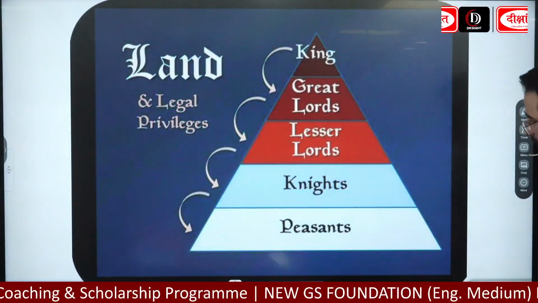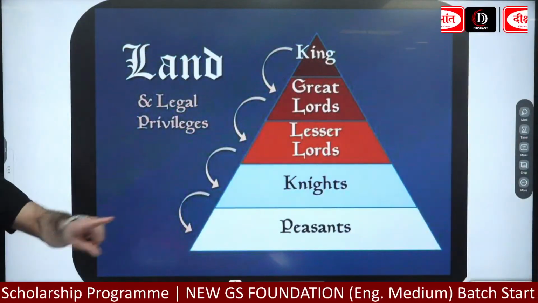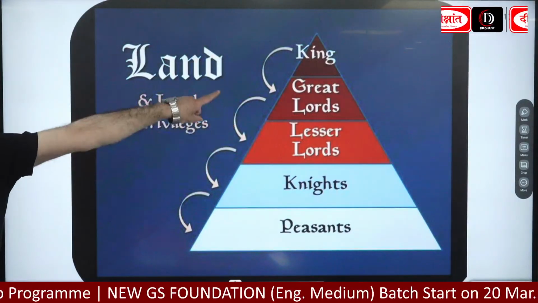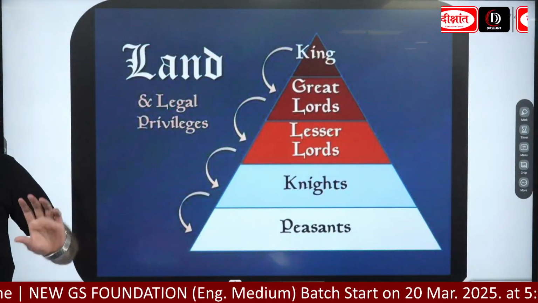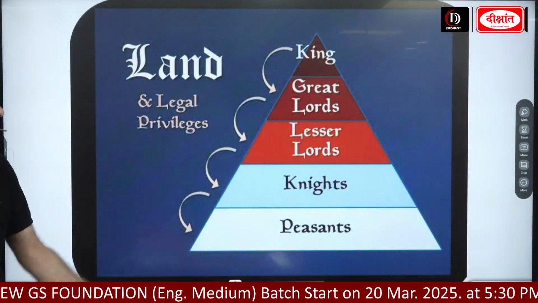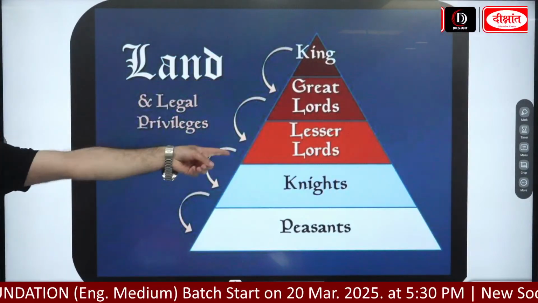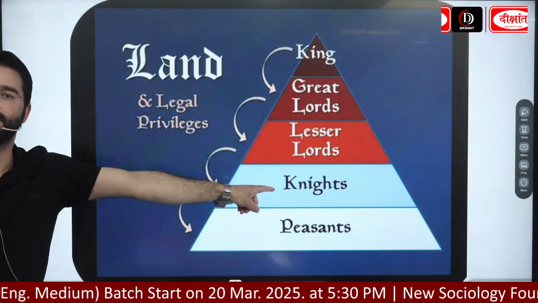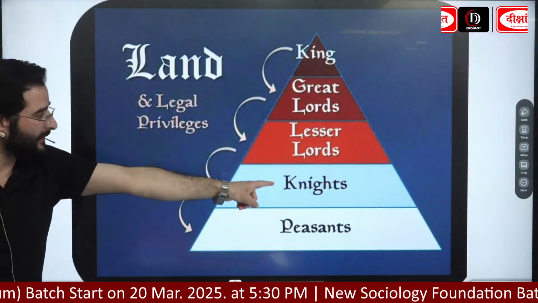Now guys, if possible, okay, ये diagram आपको याद रखना है. You need to remember this pyramid shape. Okay, can you see this one? यहाँ पे एक hierarchy है. Okay, it's kind of a hierarchical system. Who is at the top? The king is at the top, and then you are seeing greater lords, then lesser lords, then knights. Lords का जो rank है, that will be higher than the knights.